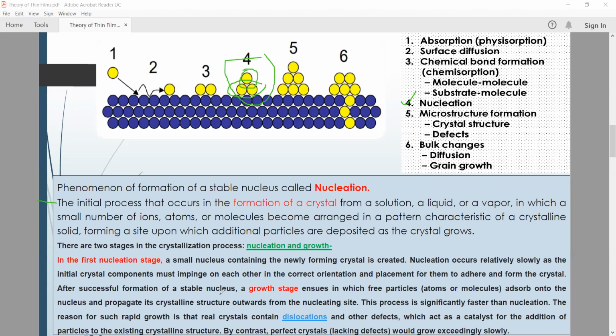It means whatever we are going to deposit onto the substrate surface, those particles, ions or materials are the newly forming crystals, which are going to be created onto the surface of that substrate.